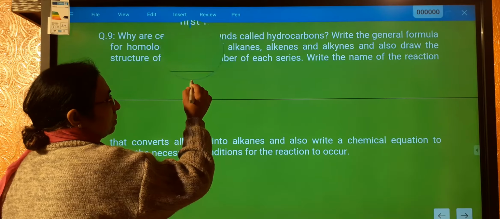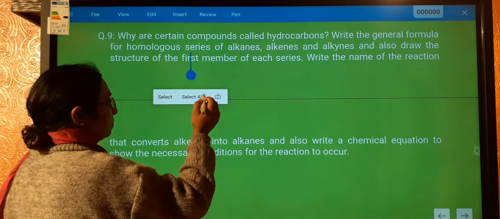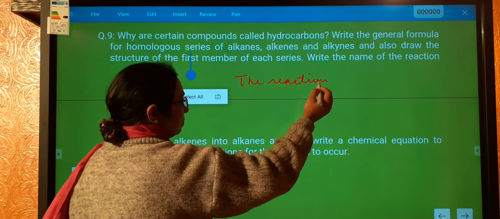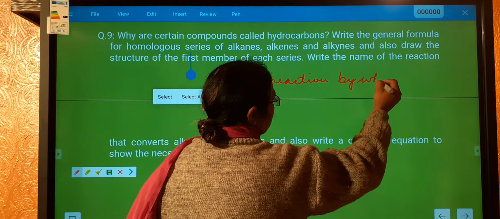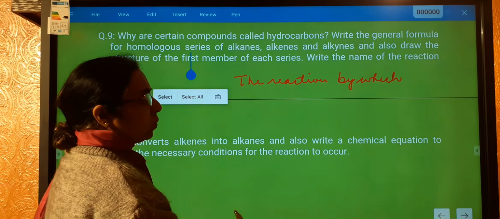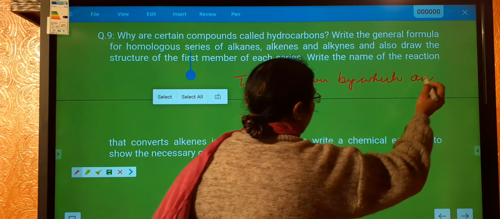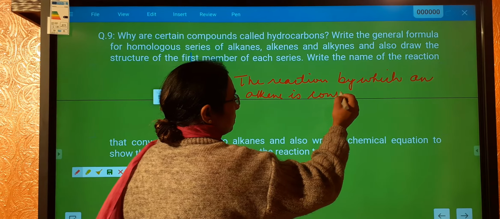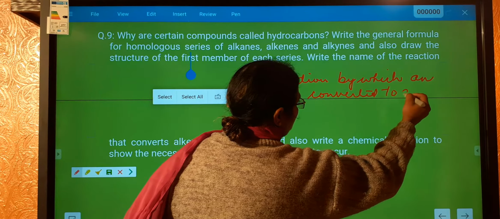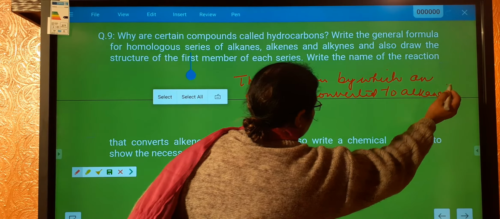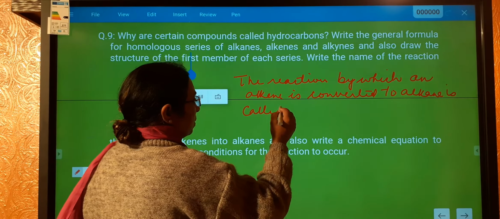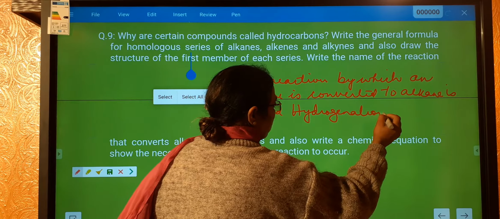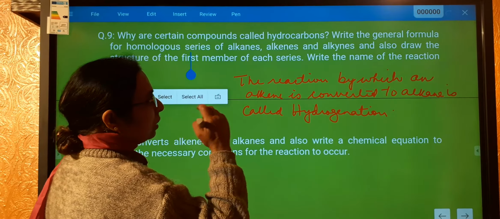So the reaction by which an alkene is converted to alkane is called hydrogenation, because we are adding hydrogen.